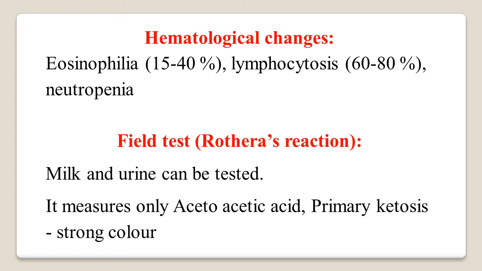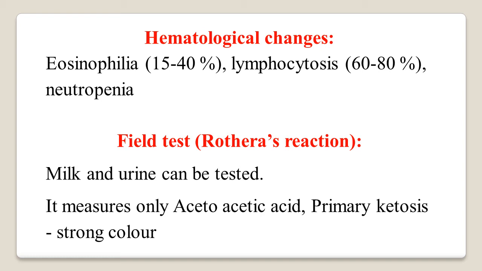For the diagnosis in the field, there is an important quick test, Rothera's reaction. This Rothera's test can be performed in milk and urine for the diagnosis of ketosis. It is a very quick field test. It measures only acetoacetic acid, generally in primary ketosis, and it gives a strong color.